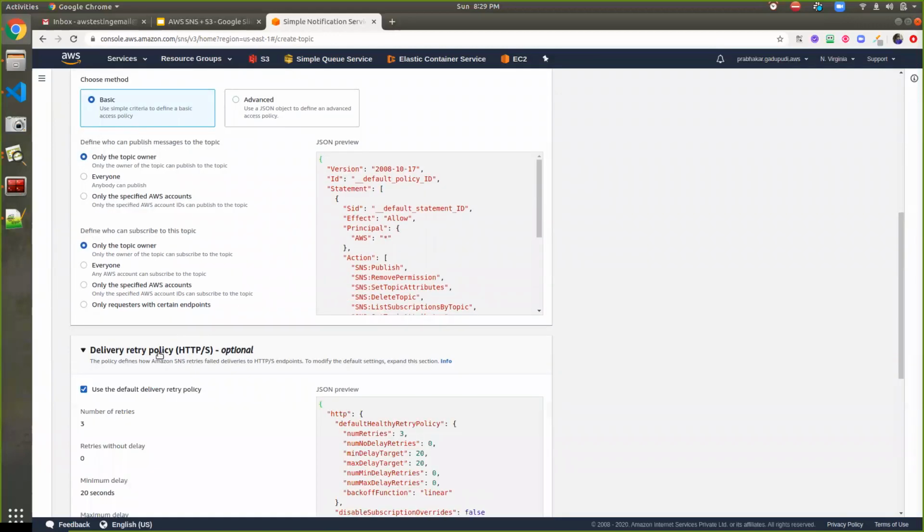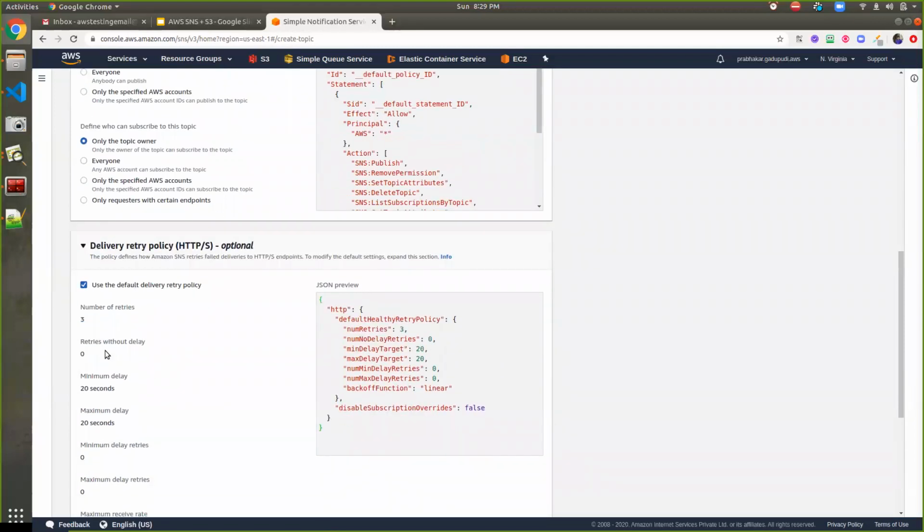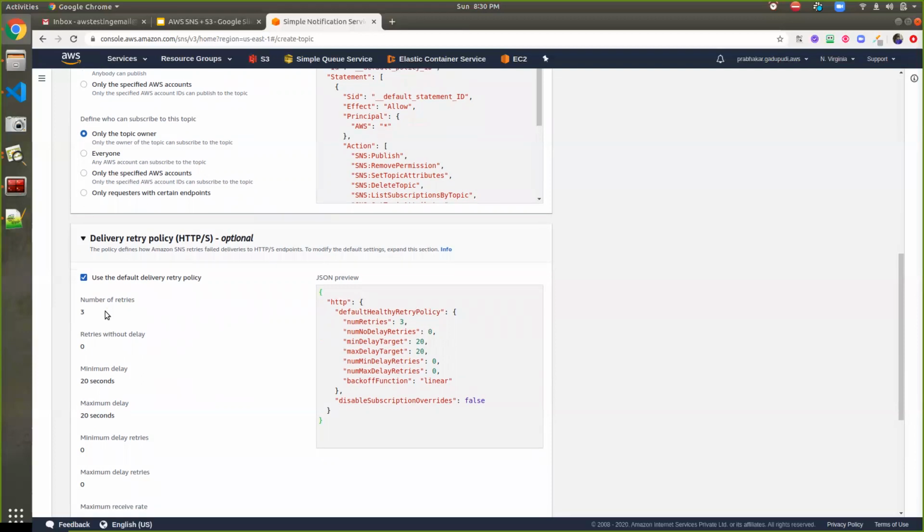The second one is the delivery retry policy. If the message is not delivered, it will try 3 times. After those 3 times, if the message is not delivered, then that message will no longer be available. For that there is an additional configuration available in AWS, the dead-letter queue. With the help of this dead-letter queue, if the message is not delivered, these messages will automatically move to that queue. Then you can check them, and again replay and resend those messages.